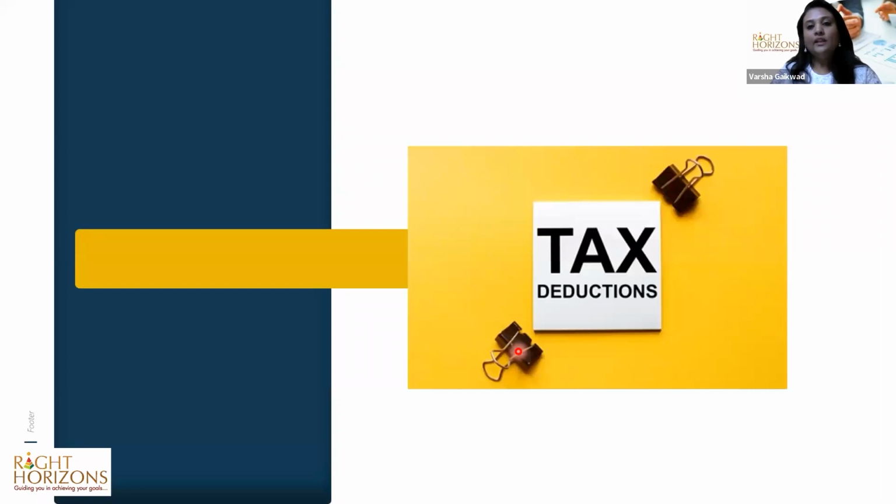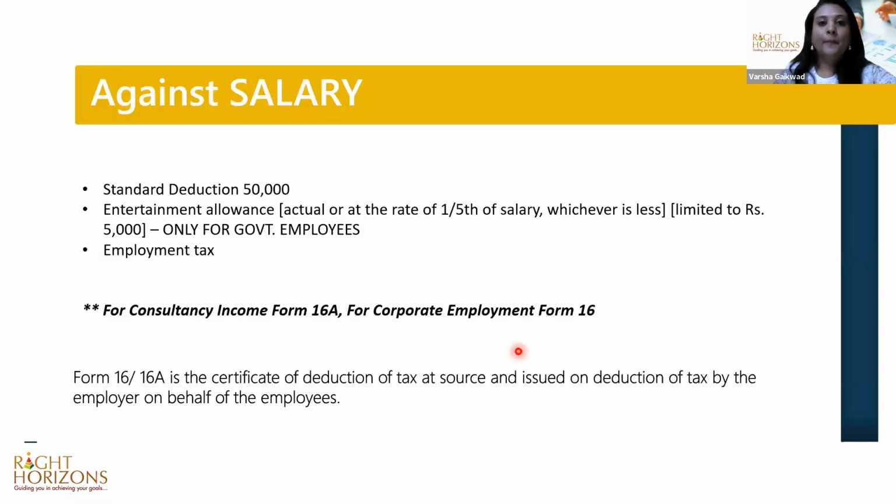Now let us look at what are the tax deductions allowed for the different heads of incomes. We saw the 5 heads of incomes, right? So we'll go one by one. Against salary, what are the deductions available? Straight away, there's a standard deduction of 50,000. Apart from this, if you are a government doctor, employed with a government hospital, you also get to deduct entertainment allowance, where the maximum is 5,000 rupees. And then employment tax is also directly deductible.